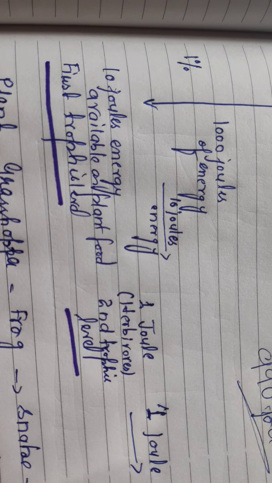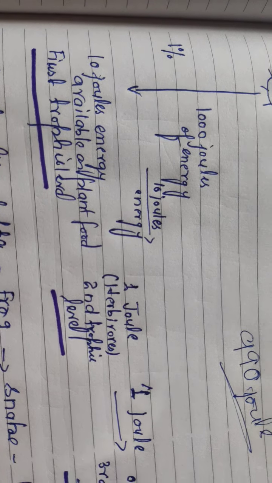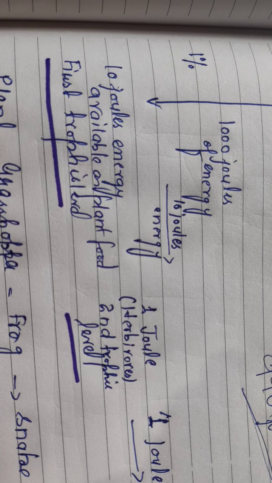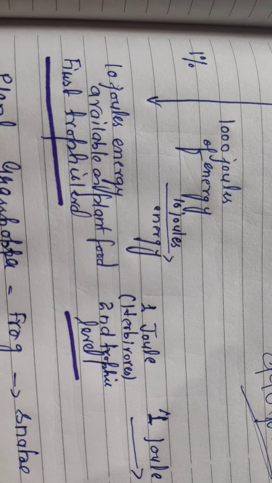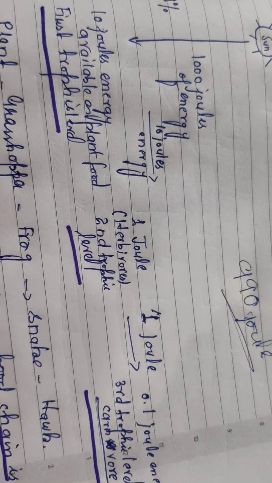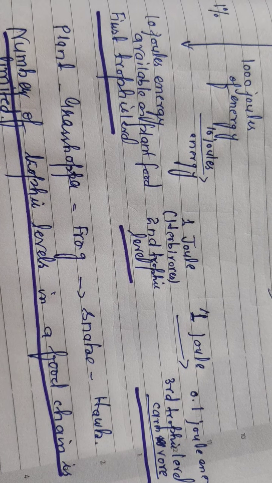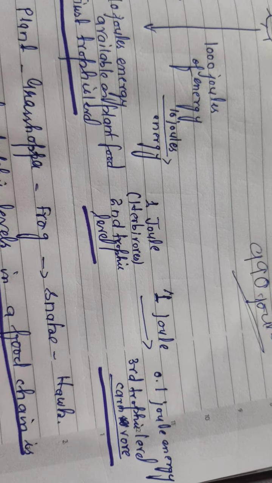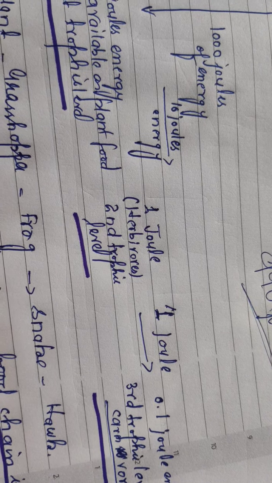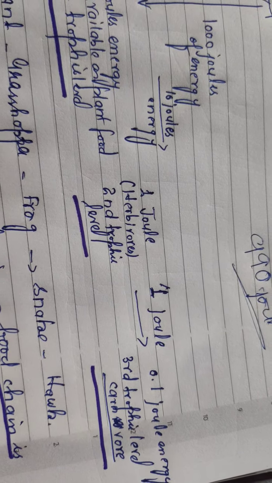Thus 1 joule of energy will be available for transfer at the next trophic level. The herbivores will store only 1 joule of energy as food, and 10% of that 1 joule will be transferred to the next trophic level, which is carnivores, the third trophic level. 10% of 1 joule comes out to be 0.1 joule of energy. Thus the 0.1 joule of energy is only transferred from the second trophic level, from herbivores to carnivores.